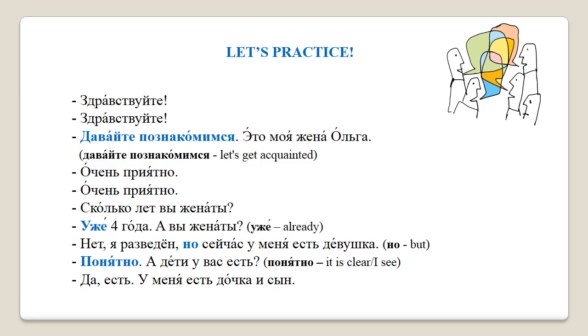Hello. Hello. Let's get acquainted. This is my wife Olga. Nice to meet you. Nice to meet you. How many years have you been married? 4 years already. And are you married? No, I'm divorced, but I have a girlfriend at the moment. I see. Do you have children? Yes, I do. I have a daughter and a son.